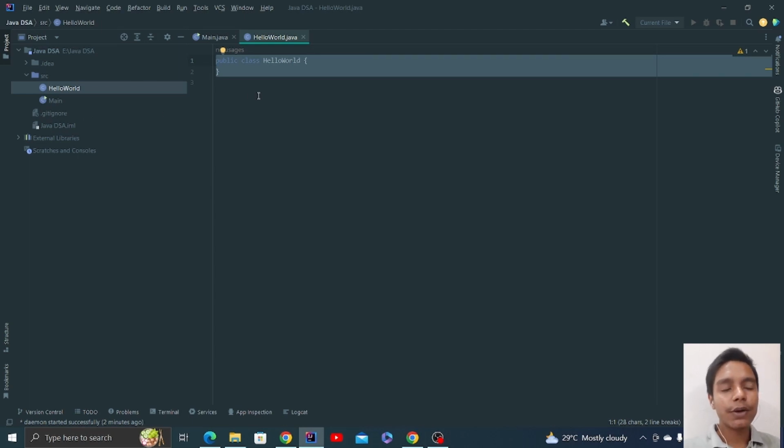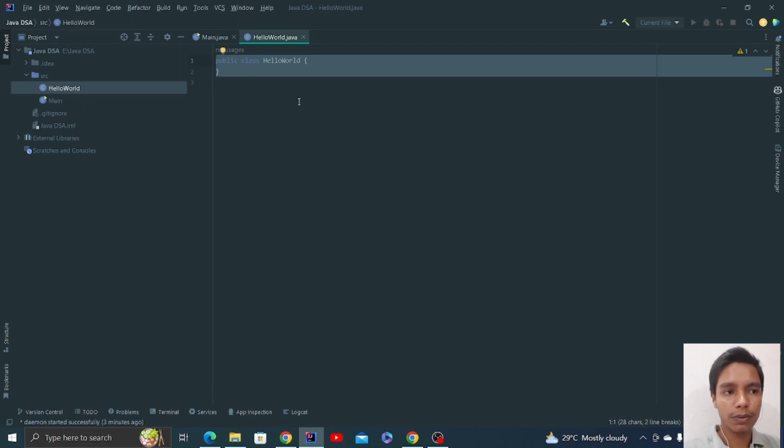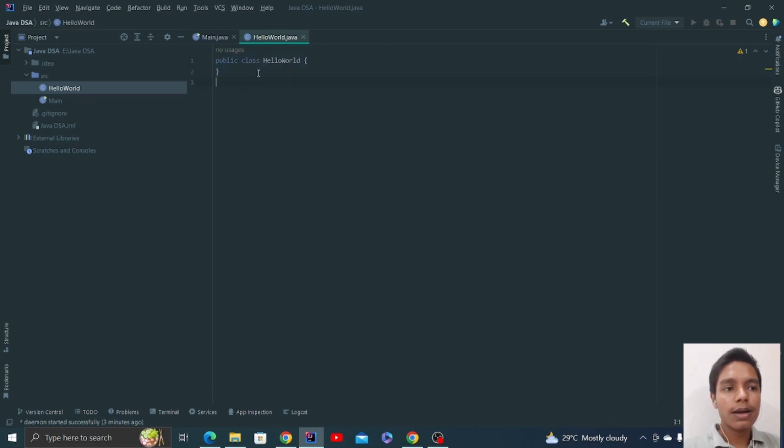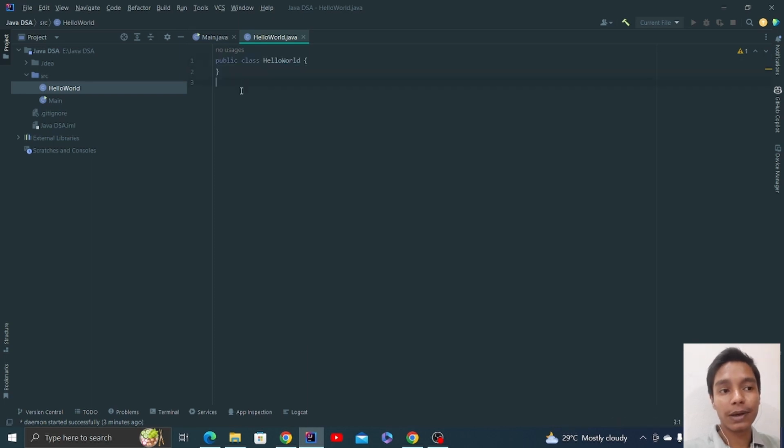Now to make a Java file, you need to use this .java extension. That's how computers will know that okay, this is a Java file and codes written in this file are of Java language, right? Now as you made a file that is HelloWorld, you can see here that something predefined is already written over here, that is public class HelloWorld. Now what is this public class HelloWorld? I'll tell you about the classes. Public is just an access modifier, right?